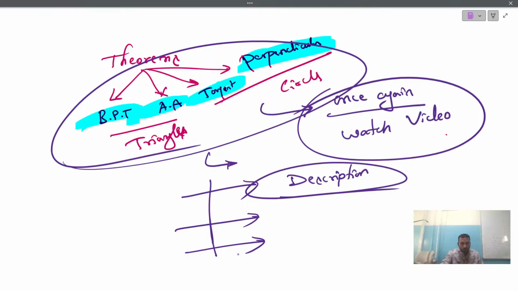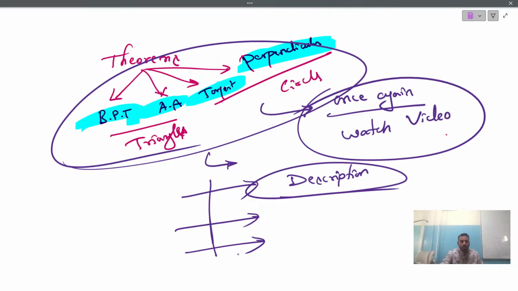Please watch the video once again and confirm whether your complete answer is right or wrong. Are any steps missing? I have created the video based on the answer key, and based on the answer key itself, the evaluators are going to give you the marks. So please check each and every step whether it is right or wrong.